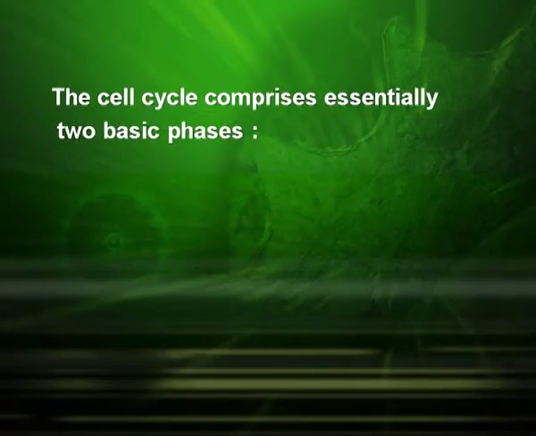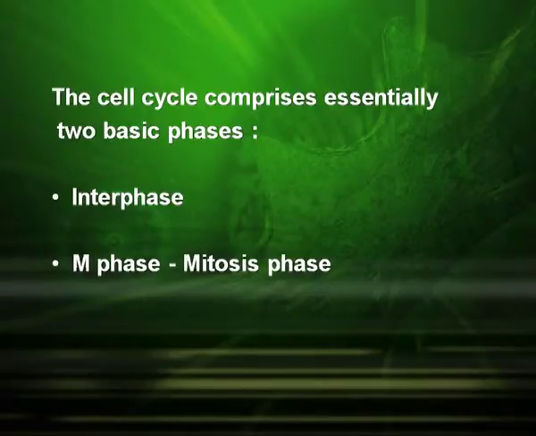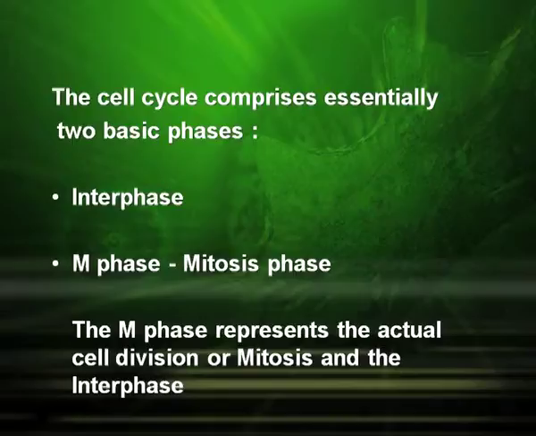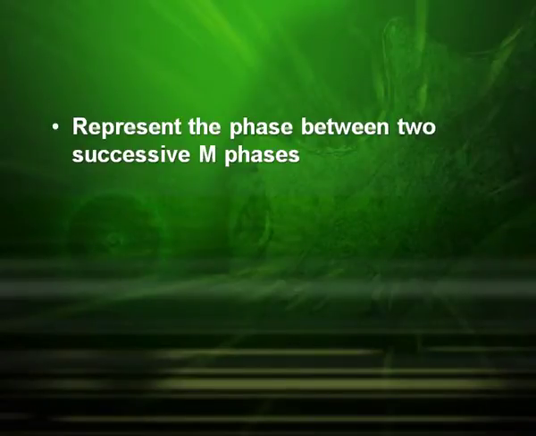The cell cycle comprises essentially two basic phases: one, interphase, and two, the M phase, also called the mitosis phase. The M phase represents the actual cell division or mitosis, and the interphase represents the phase between two successive M phases.